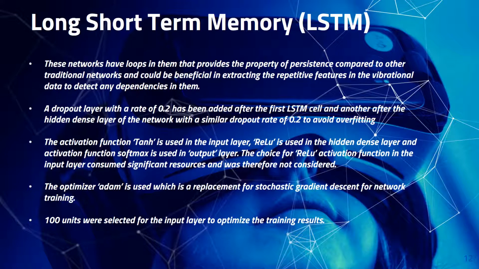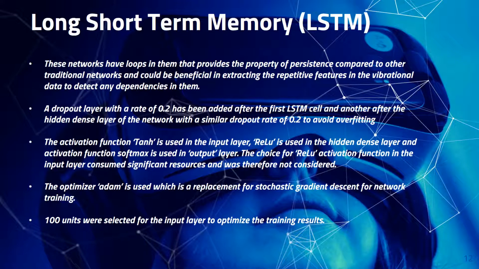Long short-term memory, LSTM. These networks have loops in them that provide the property of persistence compared to other traditional networks and could be beneficial in extracting the repetitive features in the vibrational data. A dropout layer with a rate of 0.2 has been added after the first LSTM cell and another after the hidden dense layer to avoid overfitting.